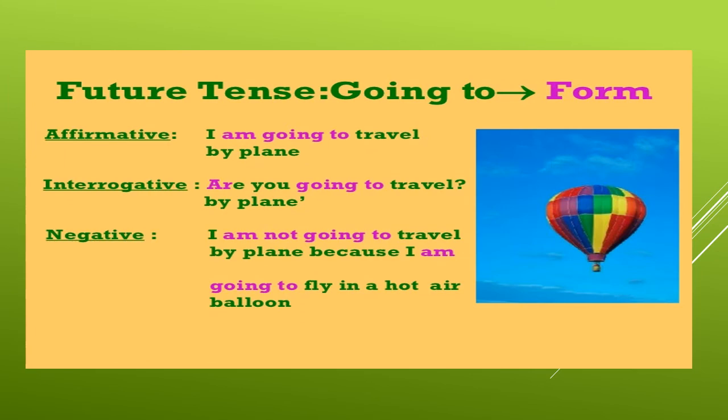Going to also has three different forms: affirmative, interrogative, and negative. I'm going to travel by plane is affirmative. Interrogative, are you going to travel by plane? And negative is I am not going to travel by plane because I'm going to fly in a hot air balloon.